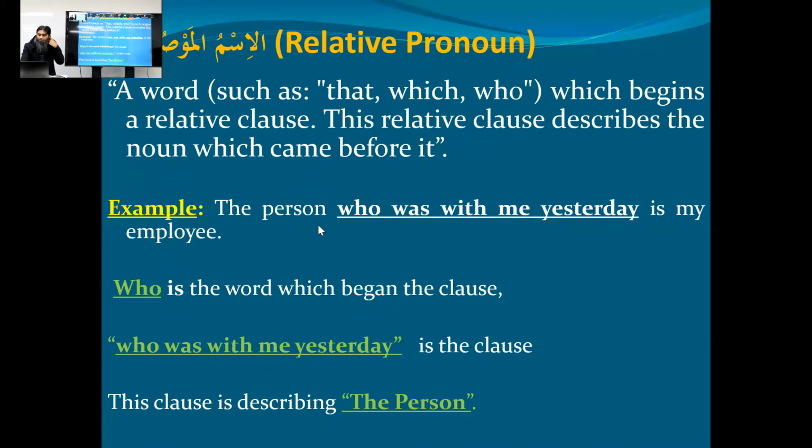Now, I said that a word such as that, which, and who. In this example, who is starting a clause. Is that right? Because this whole clause is starting with what? With who. And then the second thing was, this clause describes the noun which came before it. In this example, the person is the noun which is being described by this clause. Now read the definition for yourself, inshallah, and ask me if it's not clear. After the example, read again the description of Ism Mausool.